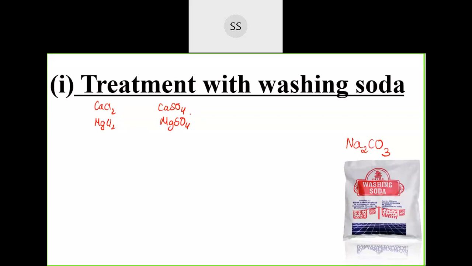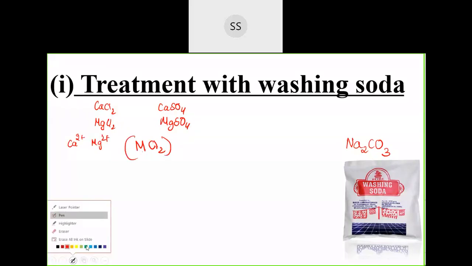give you the precipitate. So instead of writing it four times, I'm going to take this metal generally as M, because both of their valencies are similar. Both of their valencies are 2 plus. Calcium is 2 plus and magnesium is also 2 plus. So I will generally write this as metal chloride, MCl2. Here M stands for either calcium ion or magnesium ion.